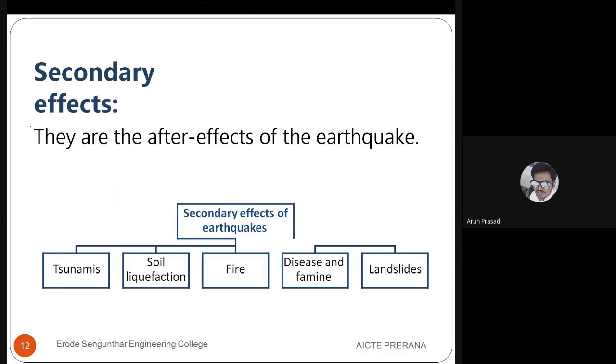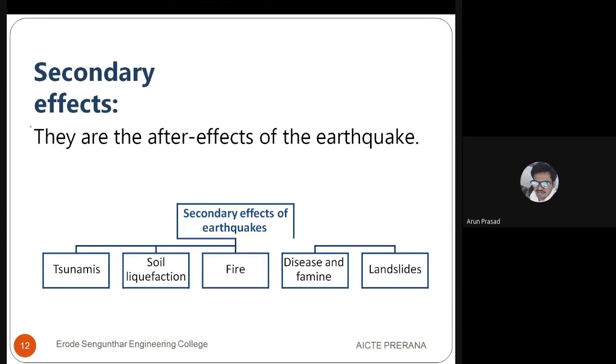Next, secondary effects. The earthquake has occurred. After the earthquake, what effects will there be? What effects will be created in the environment and on the surface? The primary effects are the collapse of buildings and damage to roads and bridges.